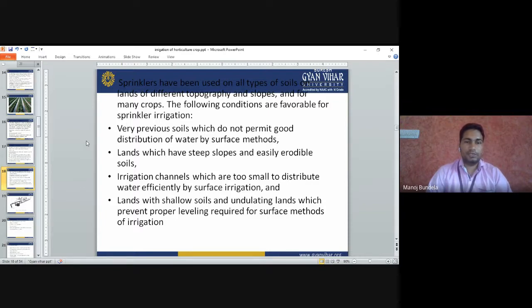Irrigation channels which are too small to distribute water efficiently by surface irrigation. Sometimes if we use a surface irrigation method where the channel is very small, we can't supply the water continuously. Lands with shallow soils and undulating lands which prevent the proper leveling required for the surface method of irrigation. In undulating soil and hilly areas, everywhere we can use the sprinkler method of irrigation.